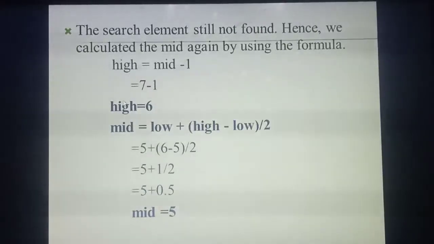5 plus (6 minus 5) divided by 2. So 5 plus (6 minus 5) which is 1, divided by 2. 1 divided by 2 means what? 0.5. So 5 plus 0.5. Always you won't take the fractional part. So what answer will you get? Mid equal to 5.